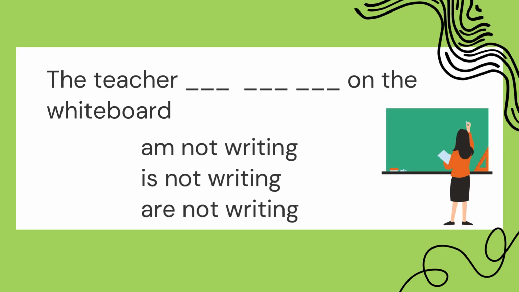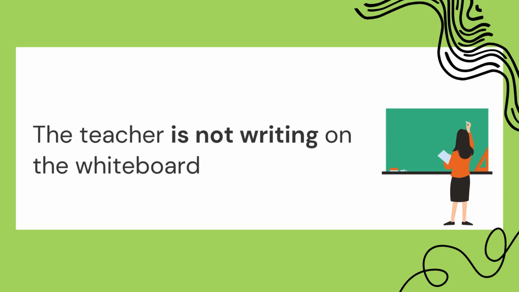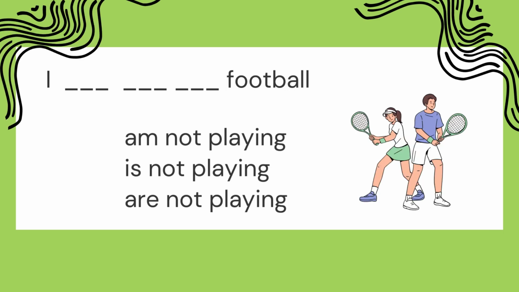So let's practice. The teacher, am not writing on the whiteboard, that's green. The teacher is not writing on the whiteboard, or the teacher am not writing on the whiteboard. The teacher is she, so the teacher is not writing on the whiteboard, correct. Now I, what do you say after I?